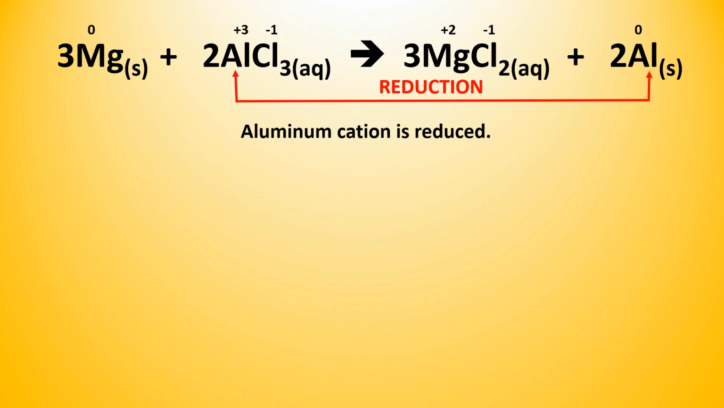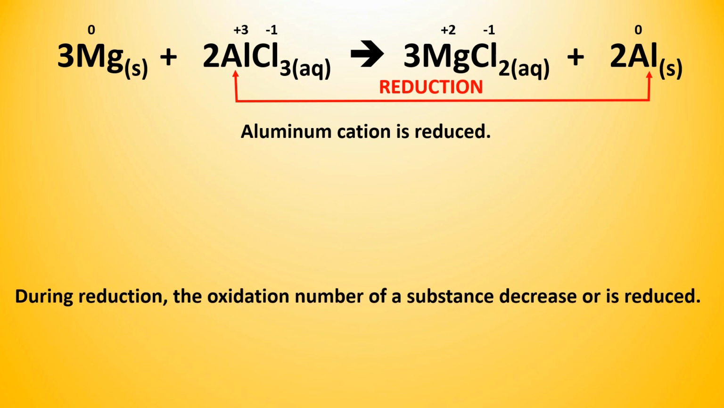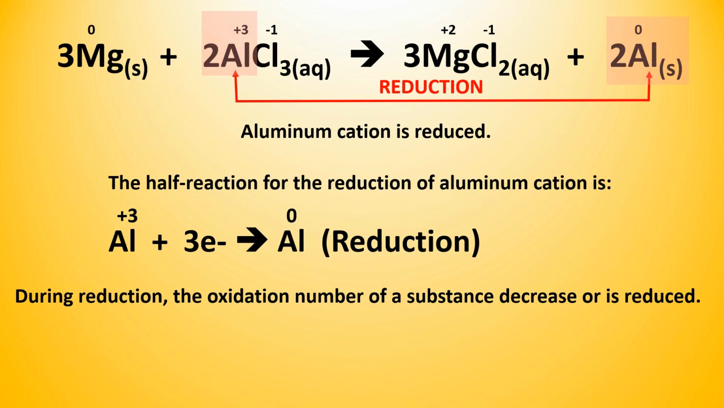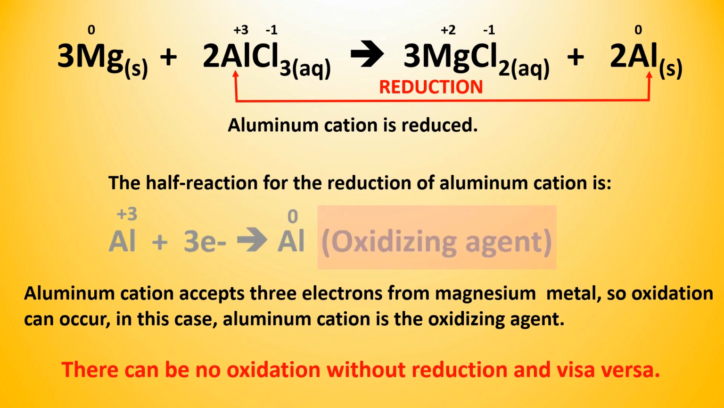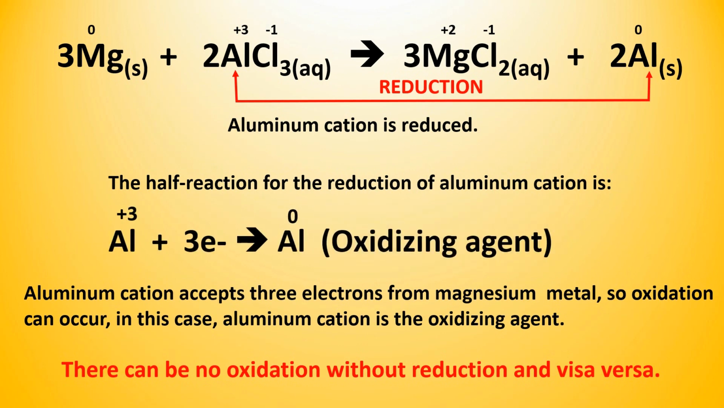Aluminum cation is reduced. During a reduction, the oxidation number of a substance will decrease or is reduced. The half reaction for the reduction of aluminum cation is Al3+ plus 3 electrons yields Al0. Aluminum cation accepts 3 electrons from magnesium metal, so oxidation can occur. So in this case, aluminum cation is the oxidizing agent. There can be no oxidation without reduction, and vice versa.